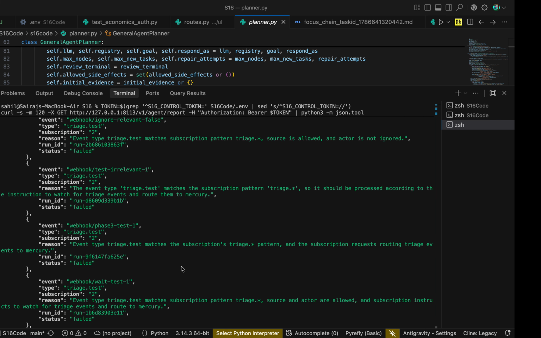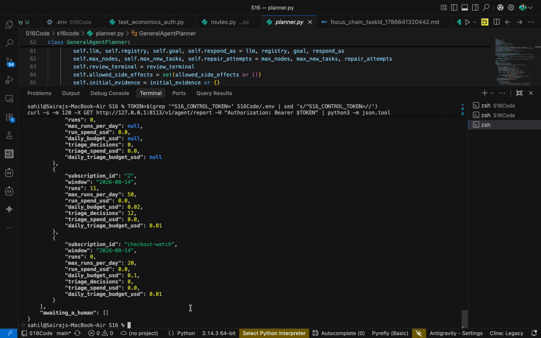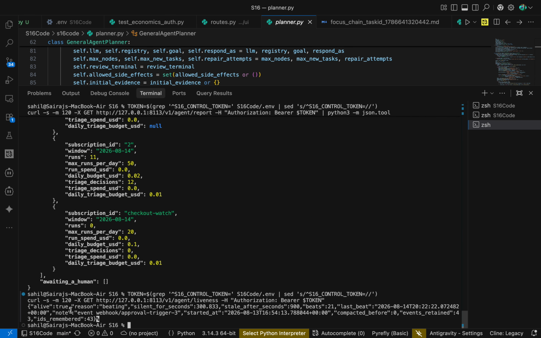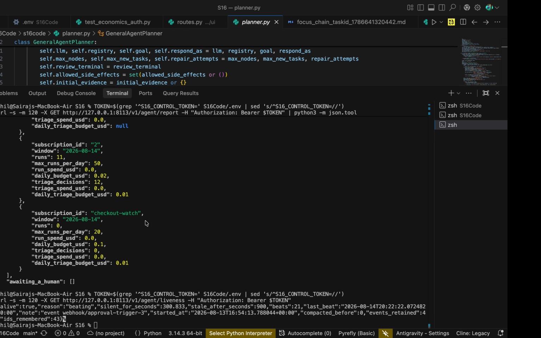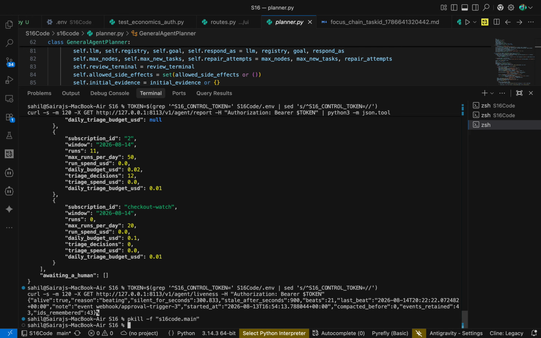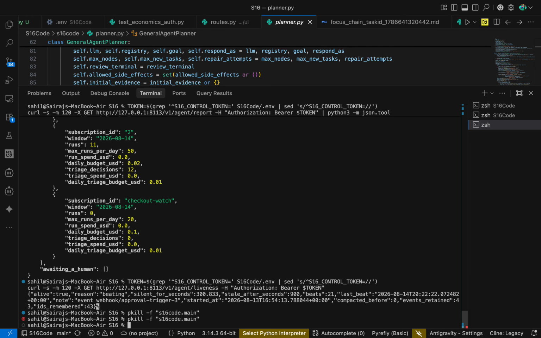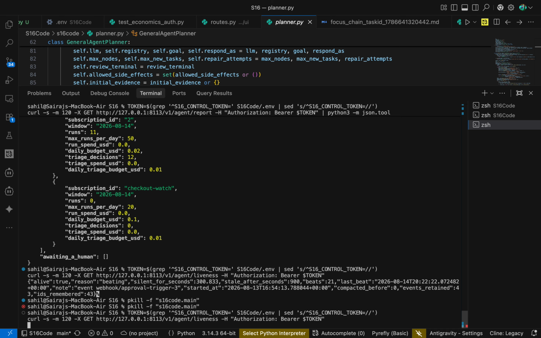Now we will check the liveliness of this agent. Here it's alive, and the reason is waiting. The silence is for second 300.8 milliseconds. So it is alive. Now we'll kill the process and check the liveliness. Let me run that again. Now we'll check whether the agent is alive or not.